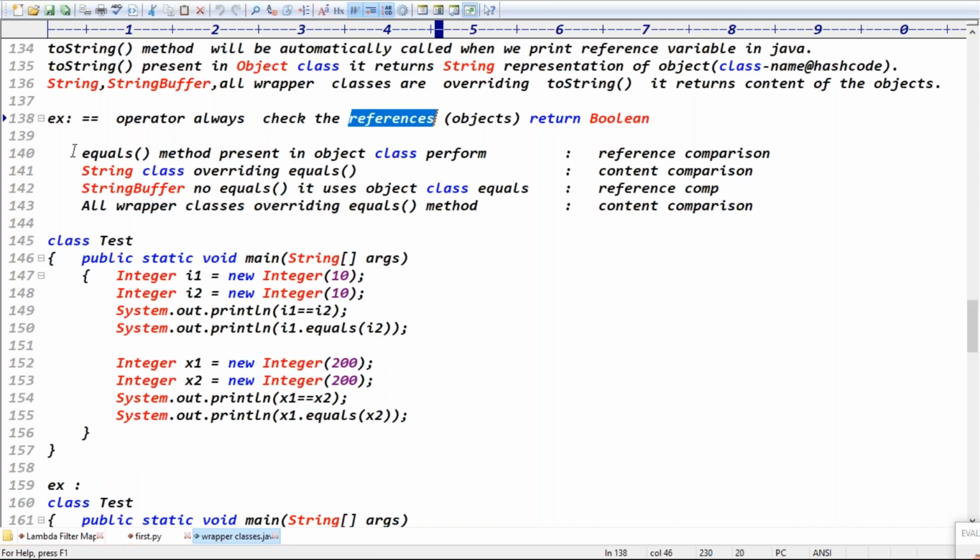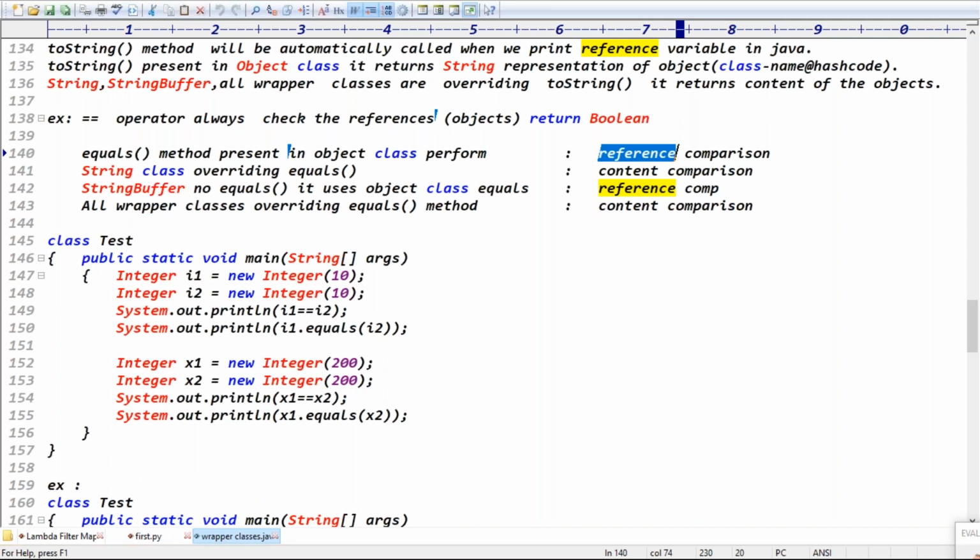Exactly. But if we take the equals method, equals method is basically from which class? While discussing string manipulations, we discussed the equals method. It is present in the Object class, and performs reference comparison. What about the String class? The String class overrides the equals method and performs content comparison, right?